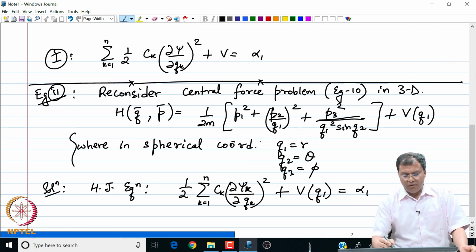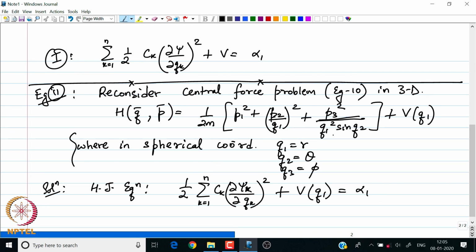We have replaced pk's by their respective del psi by del qk's.